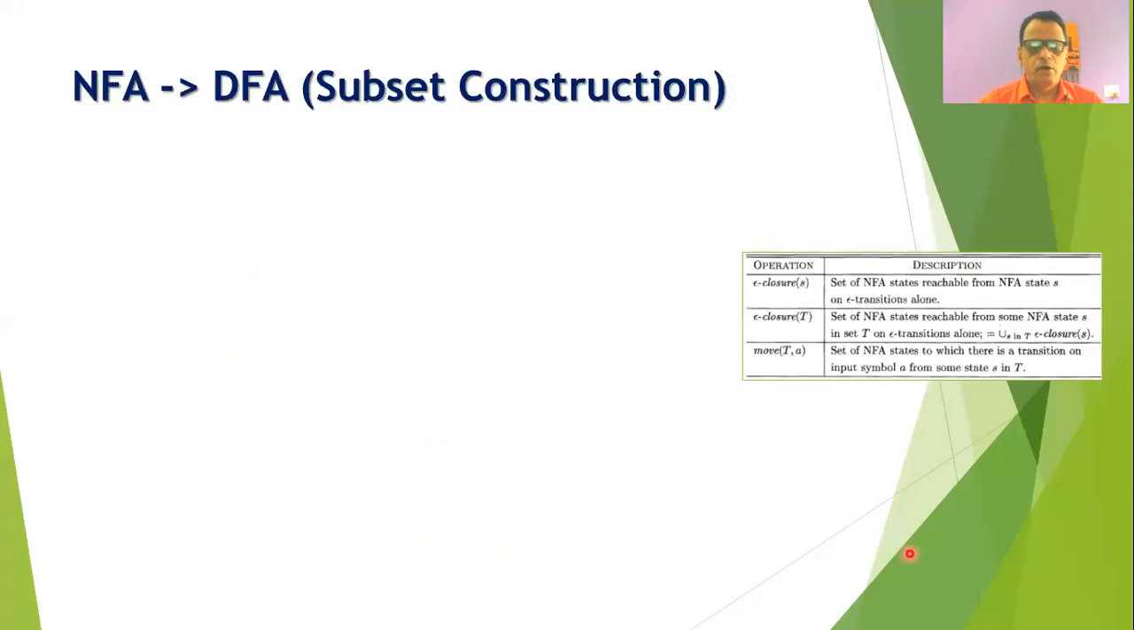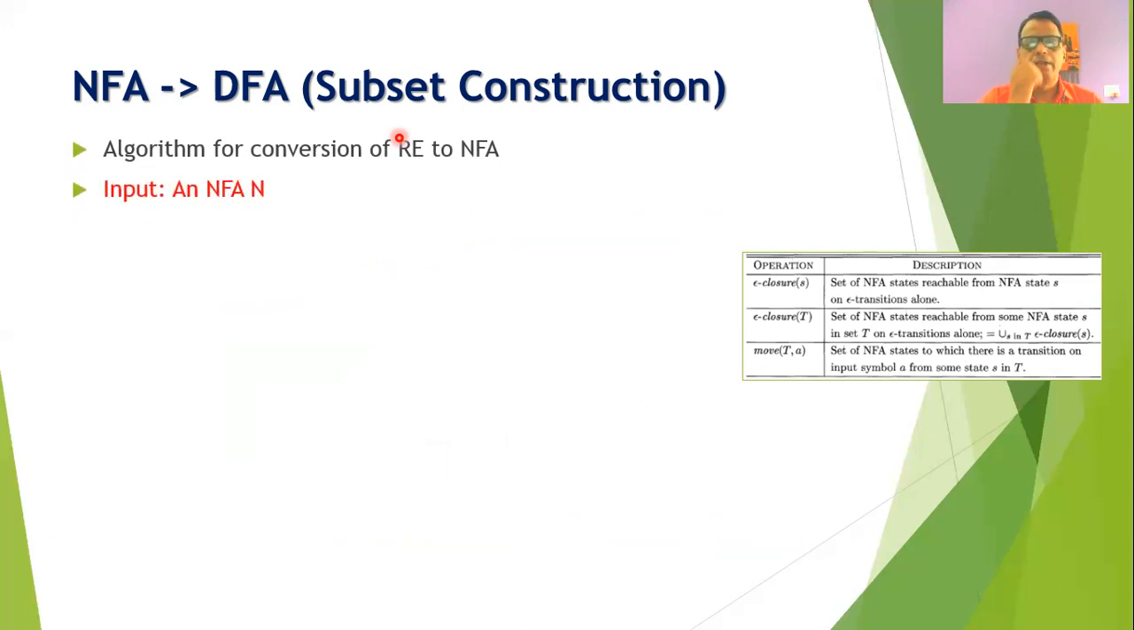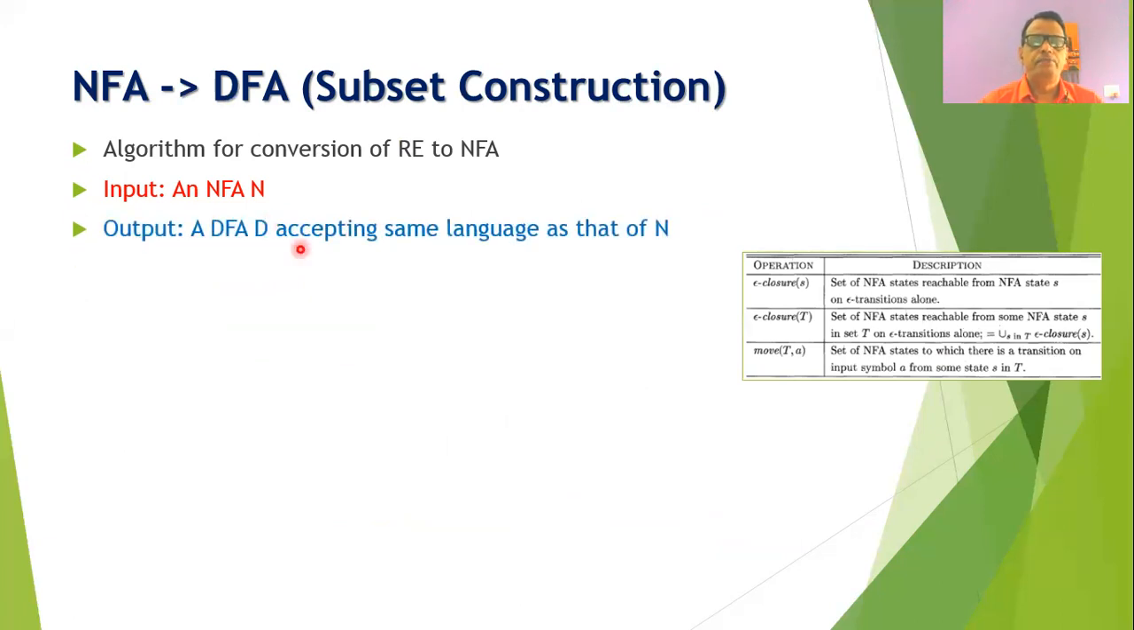Now let us go to the algorithm for the conversion of NFA into DFA. This algorithm is called subset construction. Suppose we have been given as input an NFA N, and at the output we want to obtain a DFA D. Here we should remember that the DFA D should accept the same language as that of N. So in this algorithm, we will need these three functions.